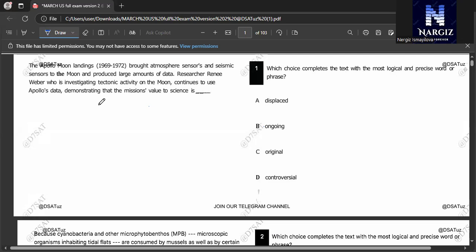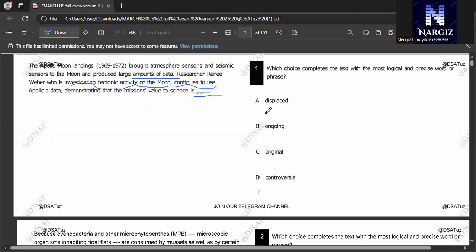Okay, let's read it. The Apollo moon landings brought atmosphere sensors and seismic sensors to the moon and produced large amounts of data. Researcher Srini Weber, who is investigating tectonic activity on the moon, continues to use Apollo's data, demonstrating that the mission's value to science is... We should complete this passage with these words. First of all, let's begin.